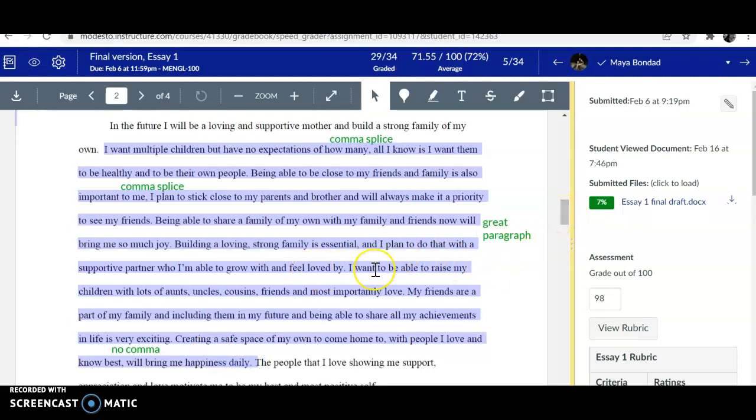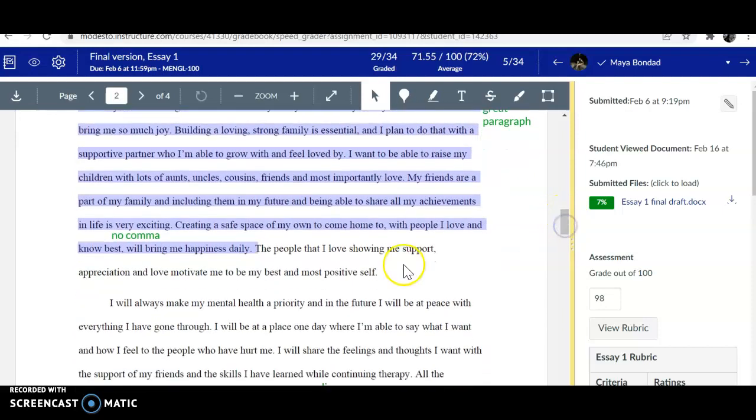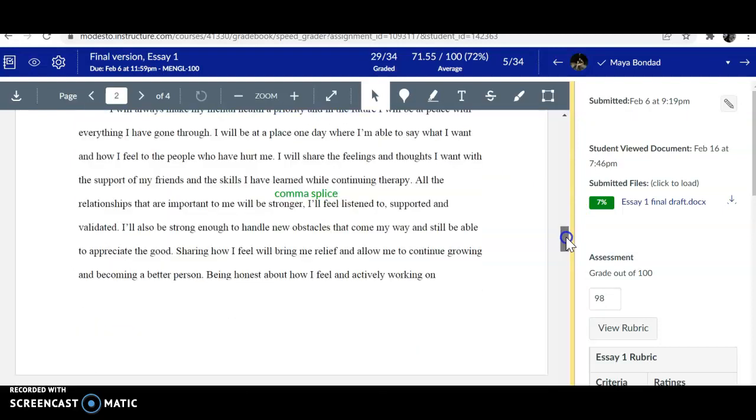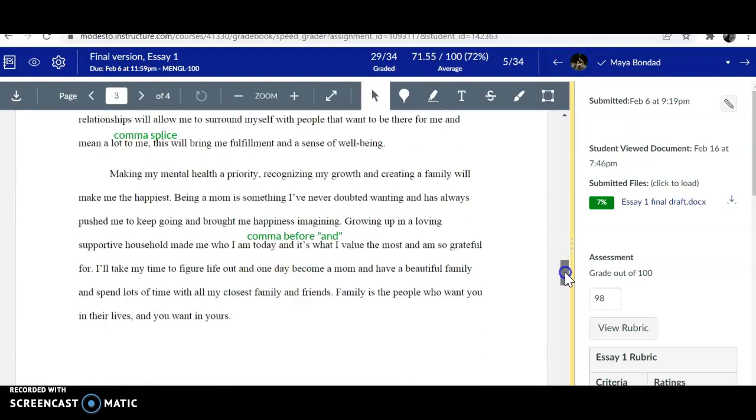I plan to have a supportive partner. I want to be able to raise my family. She's describing the future. And then she ends with a tiny bit of analysis. Actually, she doesn't have much analysis. She could use a little bit more. But that's what your body paragraphs should look like.